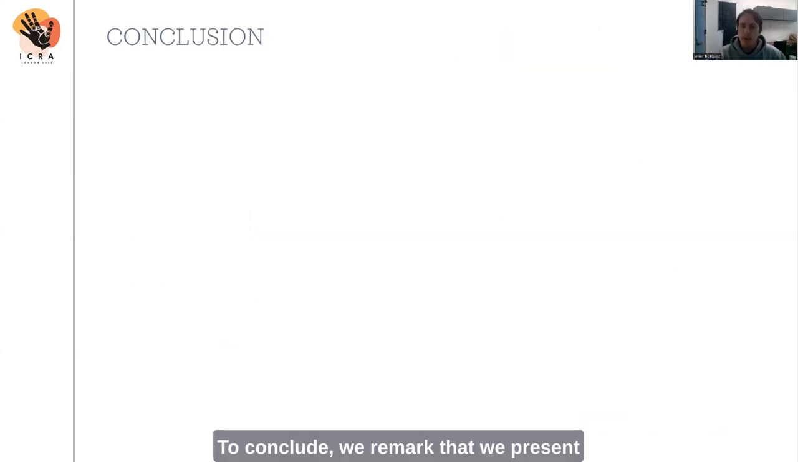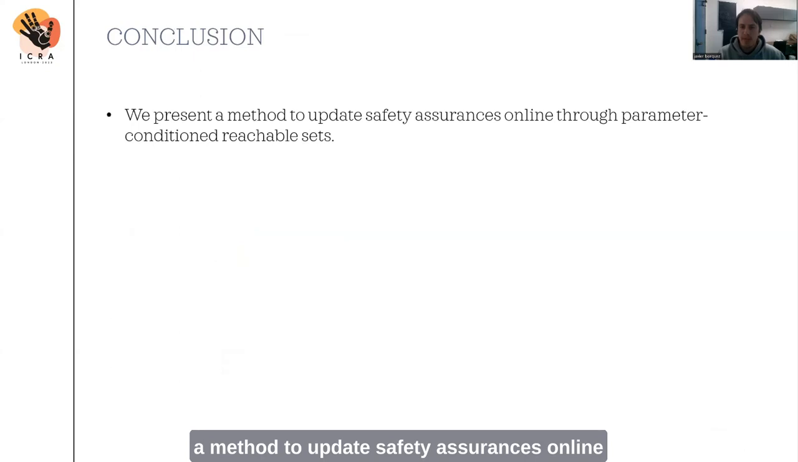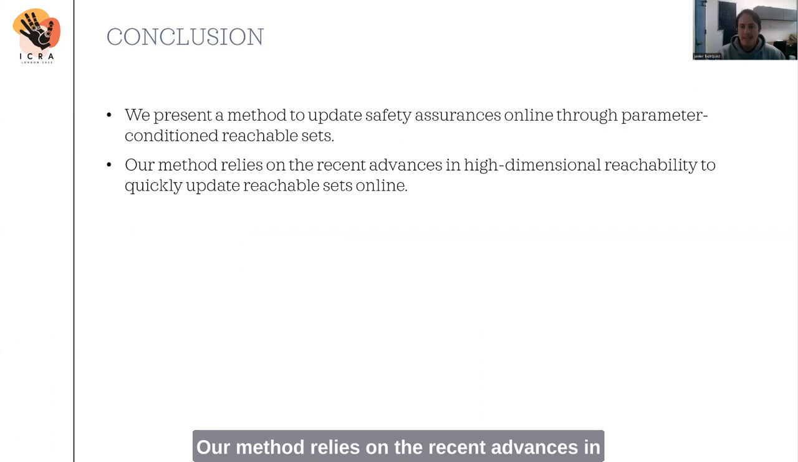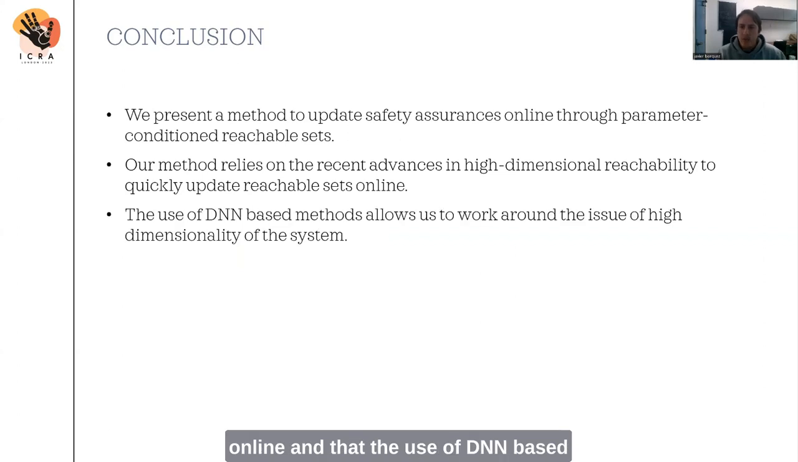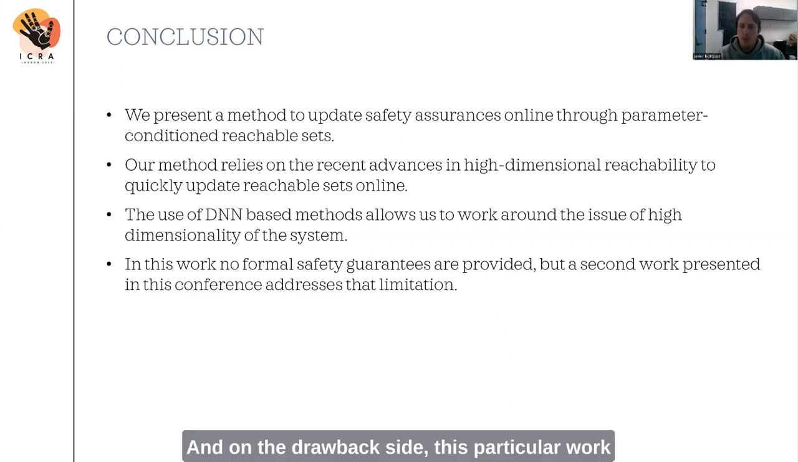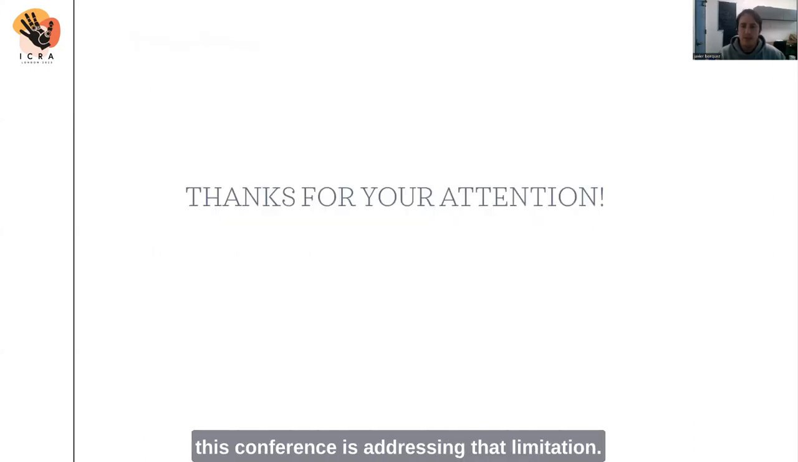To conclude, we remark that we presented a method to update safety assurances online through parameter conditional reachable sets. Our method relies on the recent advances in high-dimensional reachability to quickly update reachable sets online, and the use of DNN-based methods allows us to work around the issue of high dimensionality of the system. On the drawback side, this particular work presents no formal guarantees as the solution for the PDE is being approximated. But a second work submitted by our group at this conference is addressing that limitation.